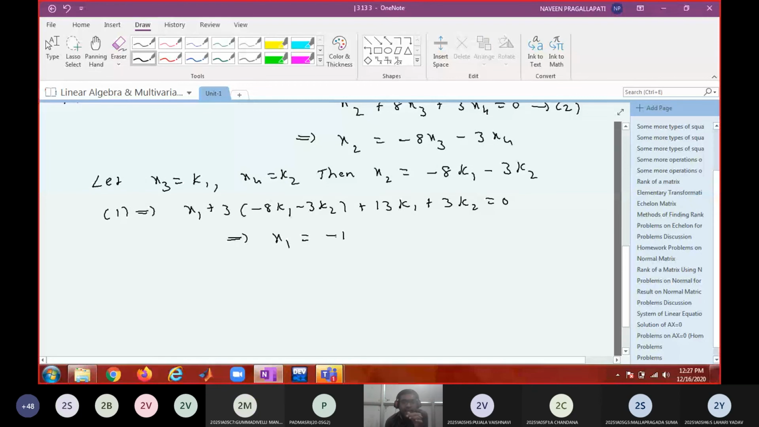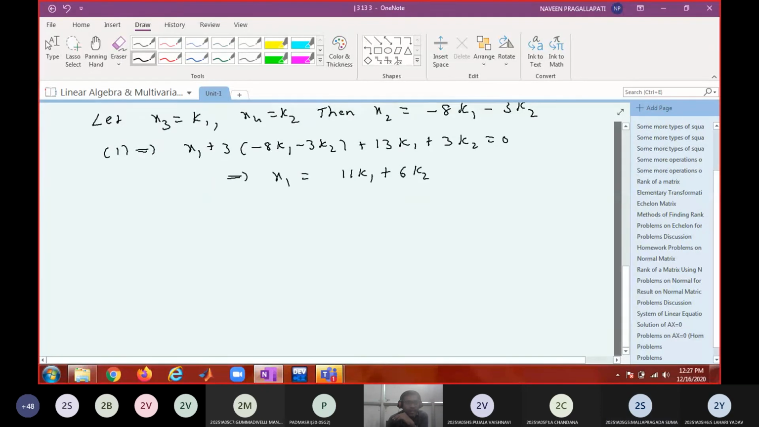Minus 11, if you take to right hand side, plus 11k1. And minus 9k2 plus 3k2, minus 6k2. If you bring to right hand side, plus 6k2. Do you agree? Is this 11k1 plus 6k2? Yes, sir. Therefore, you got all the variables' expressions. Therefore, write this solution. X equal to x1, x2, x3, x4.